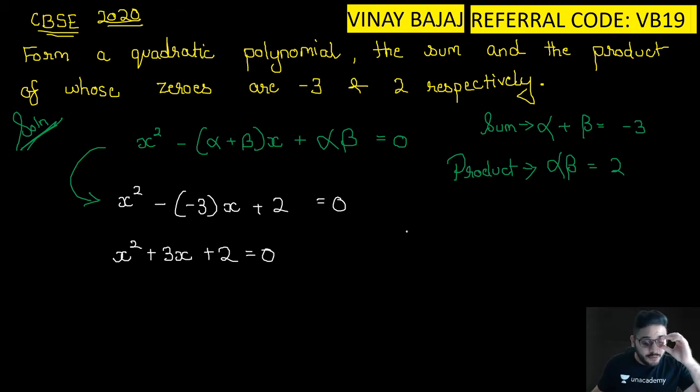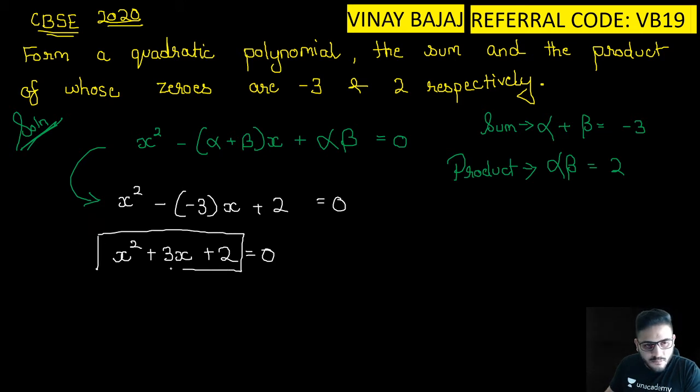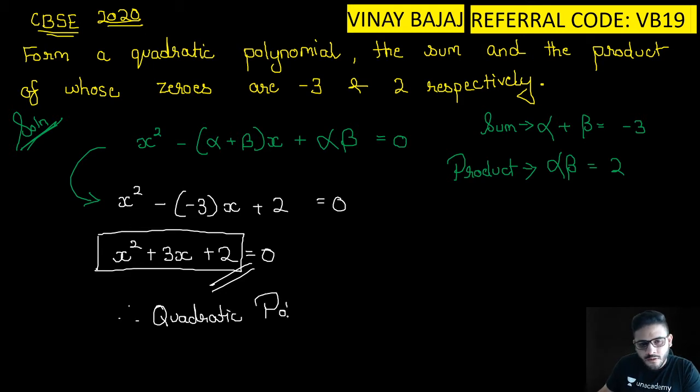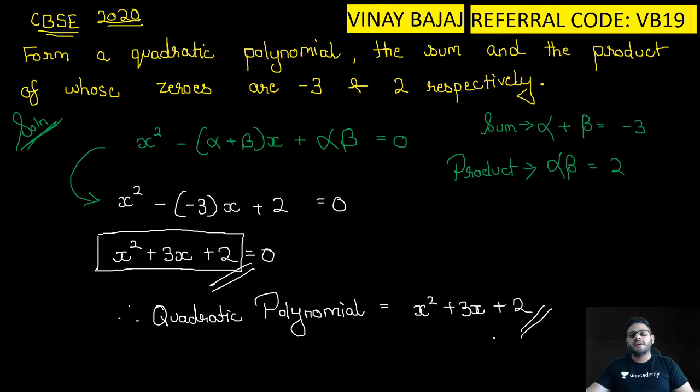So which is the polynomial required, guys? The polynomial required is this, my final answer. Therefore the quadratic polynomial is equal to x square plus 3x plus 2. My final concluding statement.